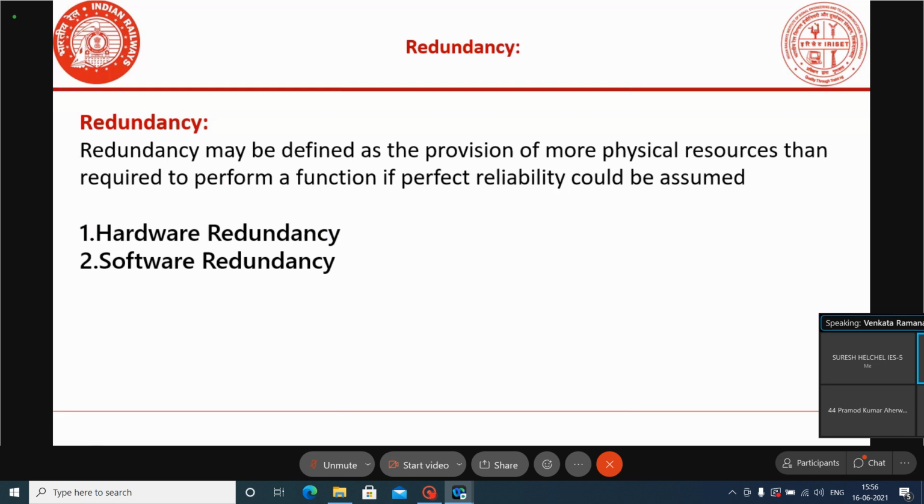The redundancy may be available in software or in hardware. The EA system has hardware components and software components. Hardware means the input output cards and the processor. Coming to software, we have the application software and the executive software.